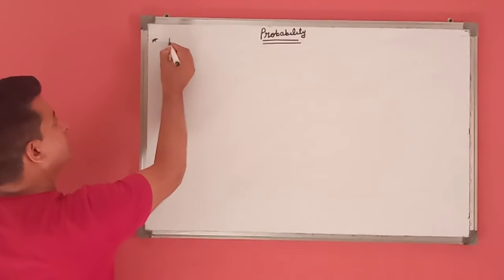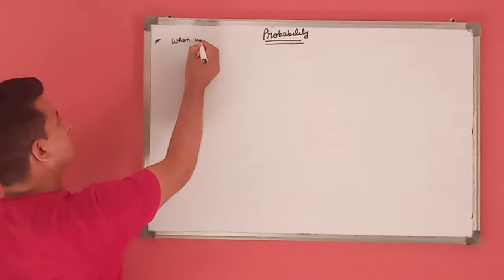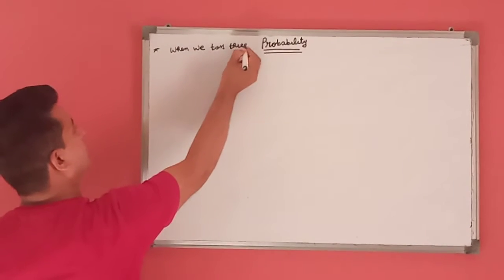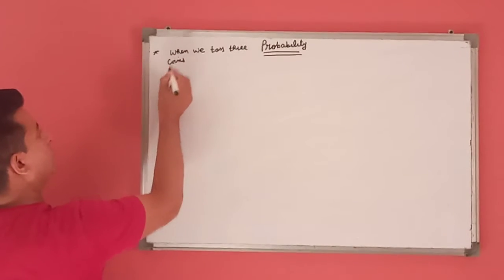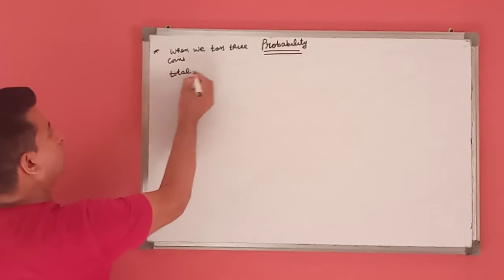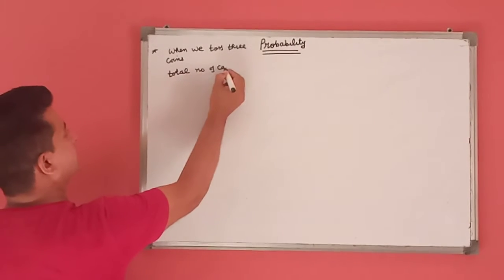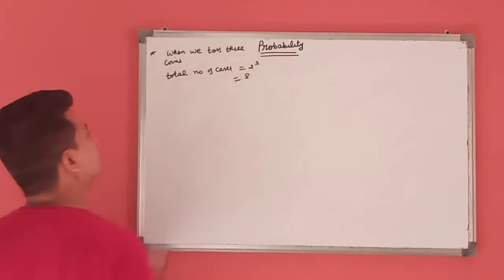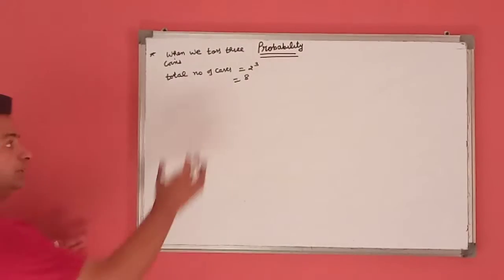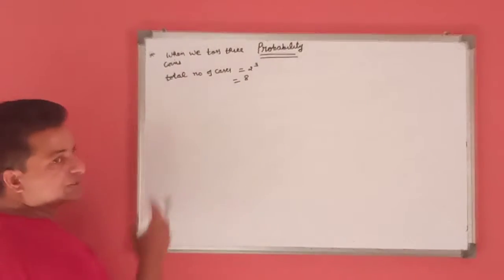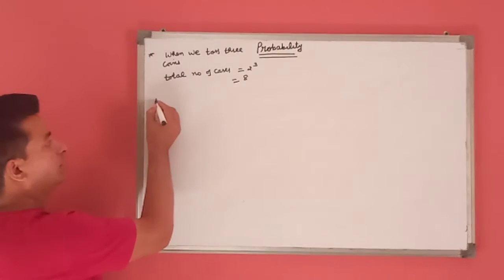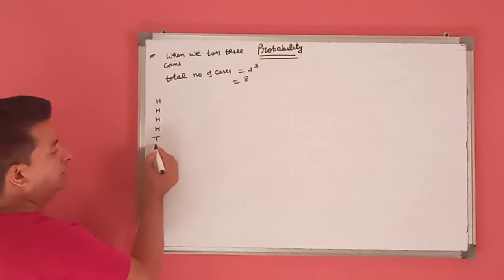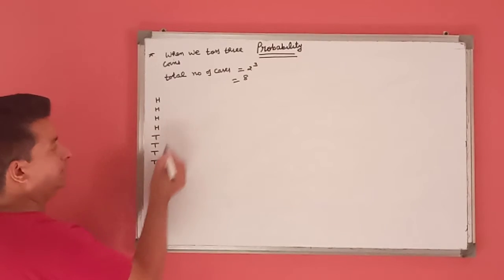In the third case, when we toss three coins, the total number of cases is 2 power 3, which is equal to 8. For writing the sample space, meaning the results or outcomes, first of all we write 4 heads, then 4 tails.